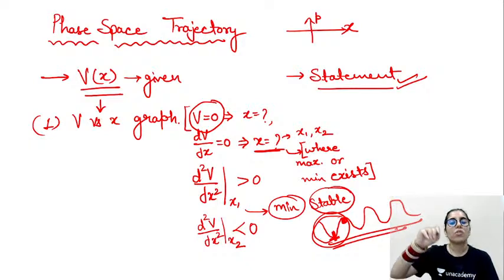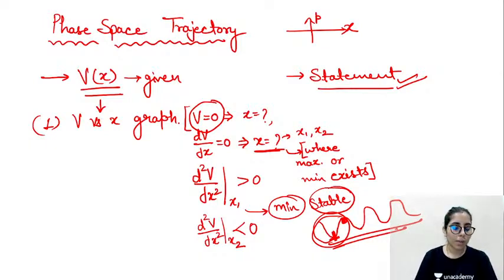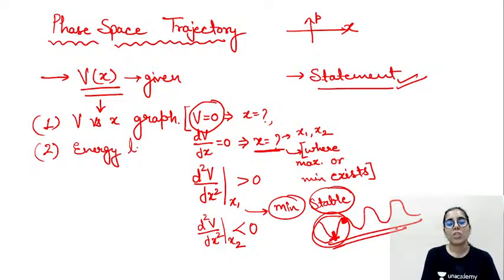Then you can draw the trajectory or the v versus x graph first of all by following these steps. It provides you all the information. If you are not able to draw that v versus x graph directly, follow these steps and you can easily draw it. Once this step gets done, you are ready for the second step. And what is that? You just have to draw the energy lines. So draw energy lines.